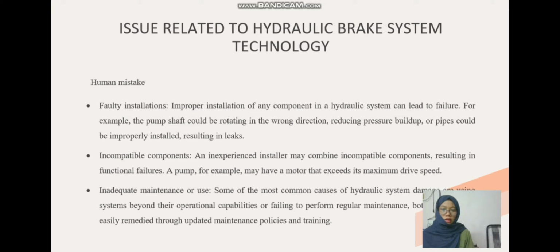Incompatible components. An inexperienced installer may combine incompatible components, resulting in functional failures. For example, a pump may have a motor that exceeds its maximum drive speed.